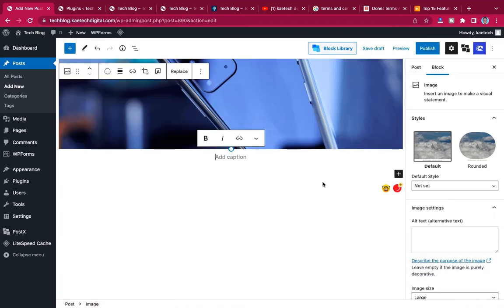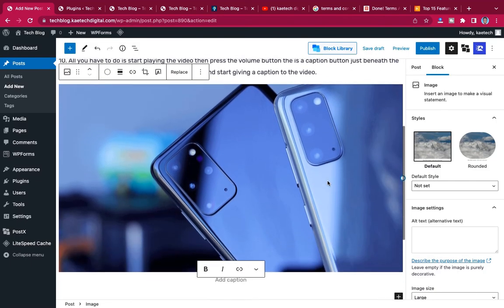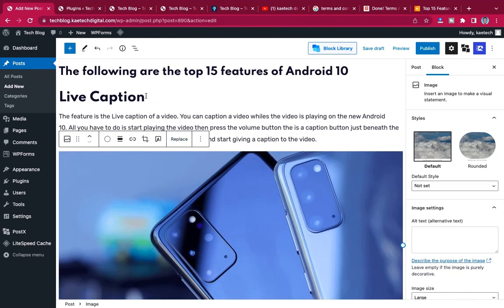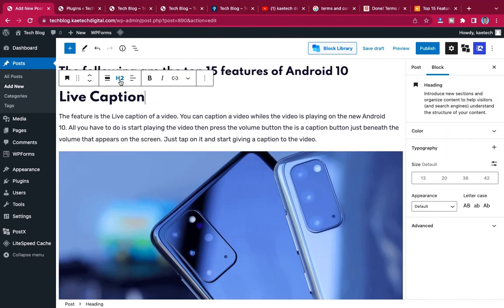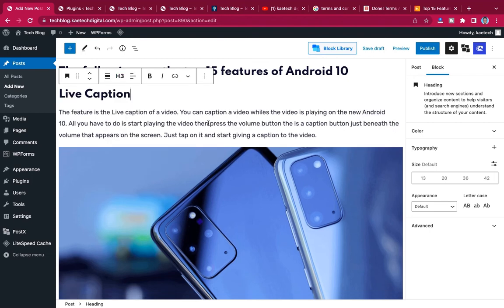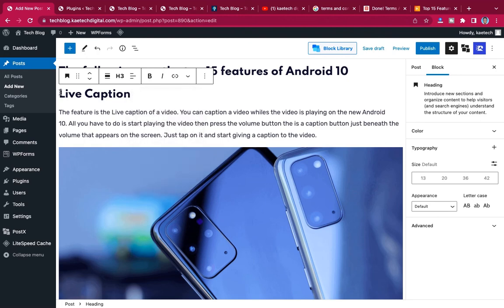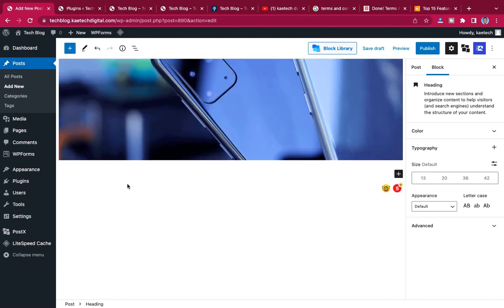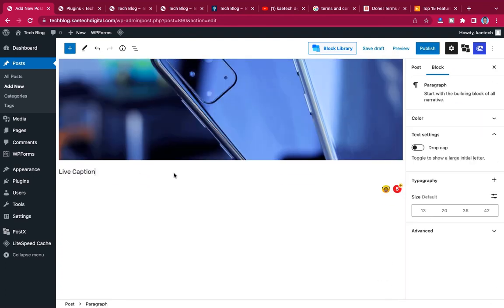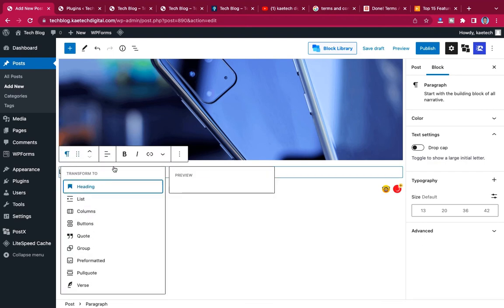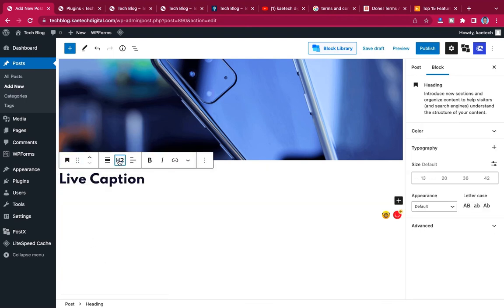Then I'll come again and write another topic like this. Let me change this one to heading 4. That is the second one, and then I paste it over here, make it a heading, and change it to heading 4.